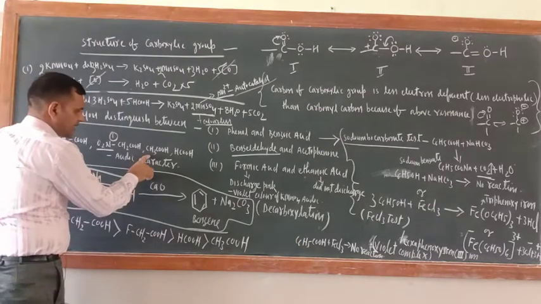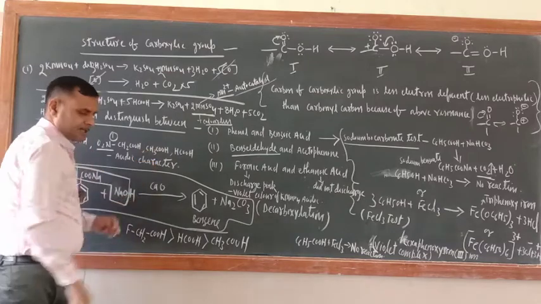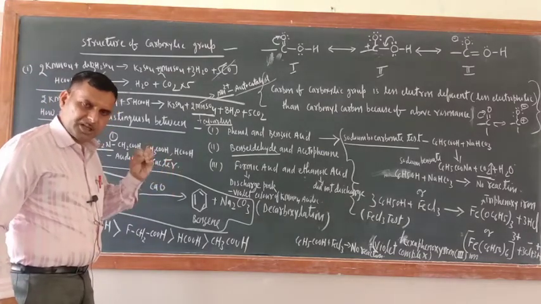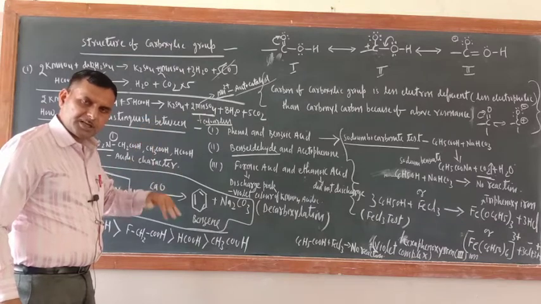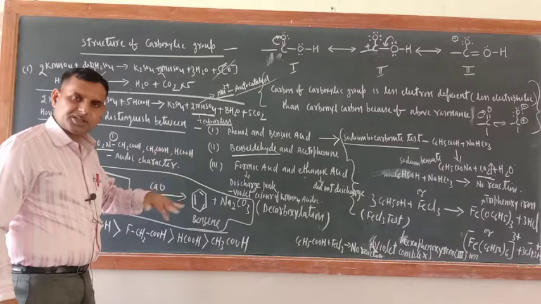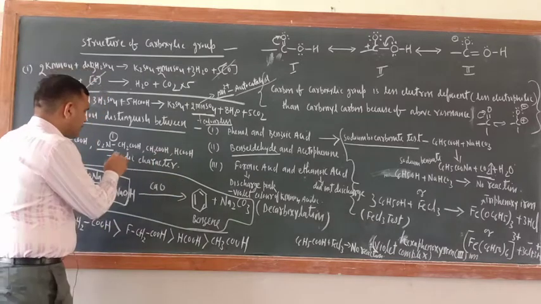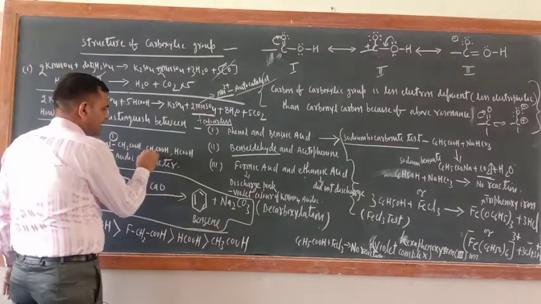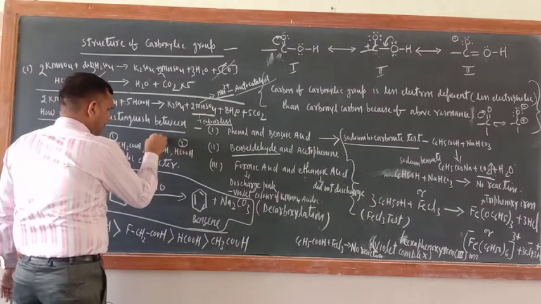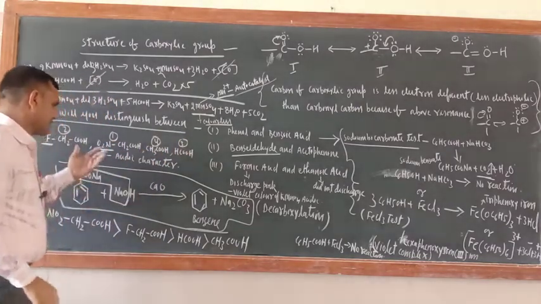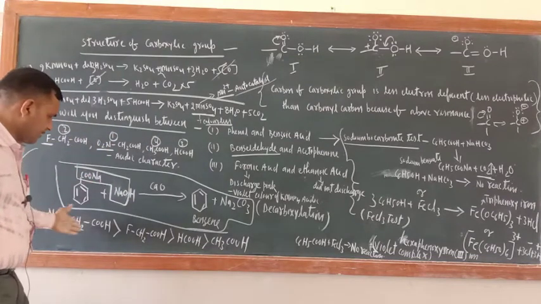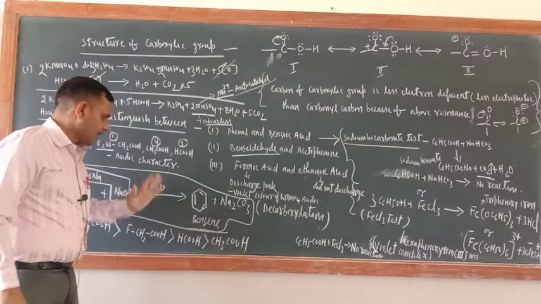Now just see here. If electron withdrawing groups are attached to the carbon chain, then acidic strength will increase. If electron donating groups are attached, then acidic strength will decrease. So here the CH3 group is there. So third number would be this one, fourth number would be this one. Please arrange this. So 1, 2, 3, already I arranged here: F, this one, and this one.